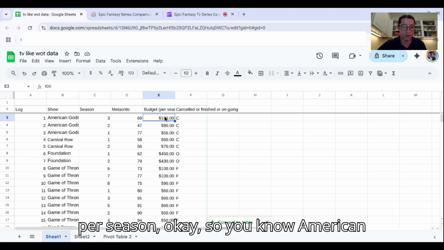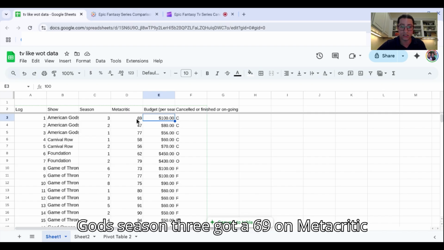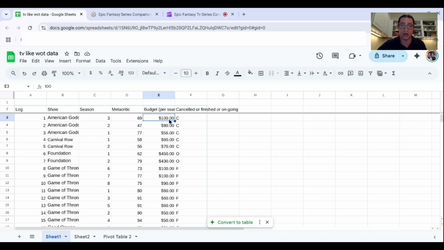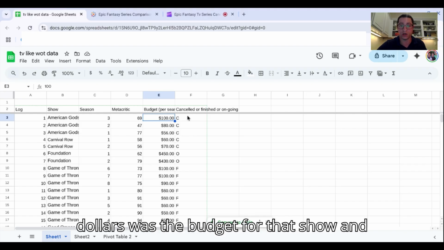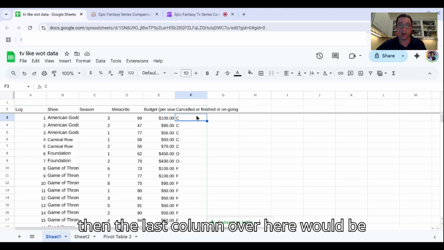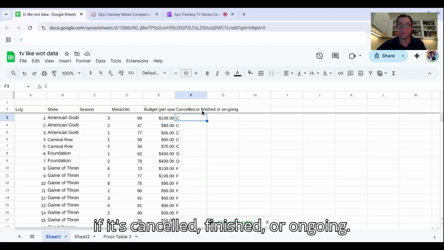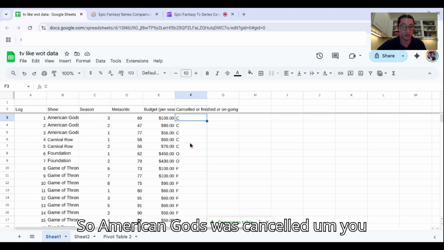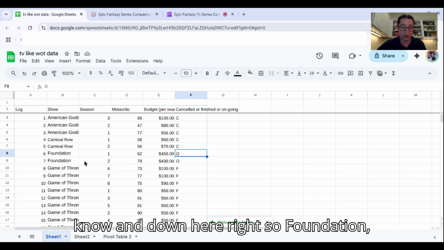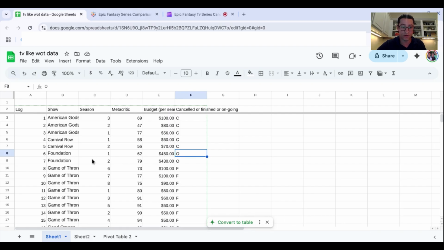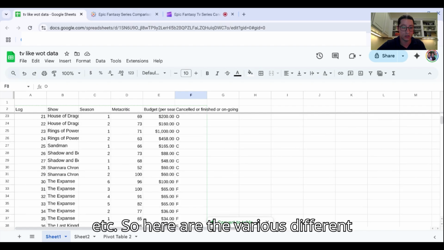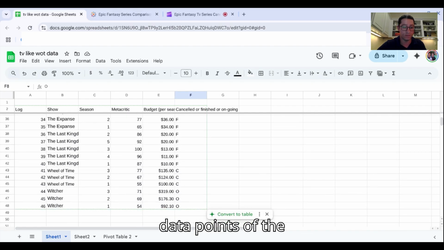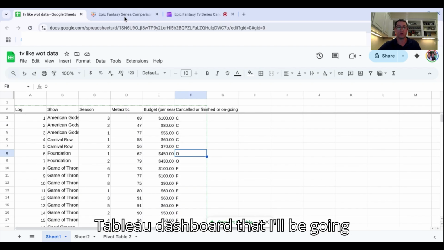Okay, so, American Gods, season 3, got a 69 on Metacritic, and then $100 million was the budget for that show. And then the last column over here would be if it's canceled, finished, or ongoing. So American Gods was canceled, and down here, Foundation, we've had 2 seasons of Foundation, ongoing, Game of Thrones, finished, etc. So here are the various different data points of the Tableau dashboard that I'll be going over.